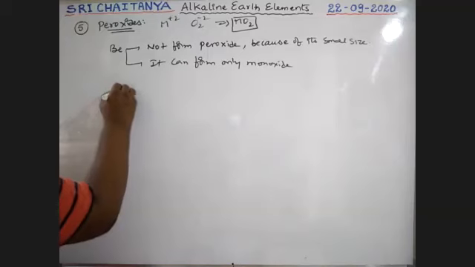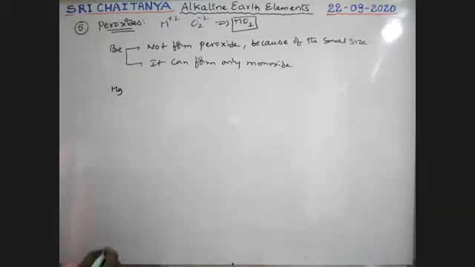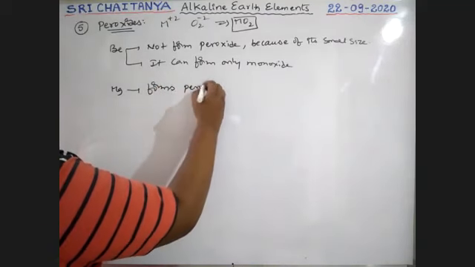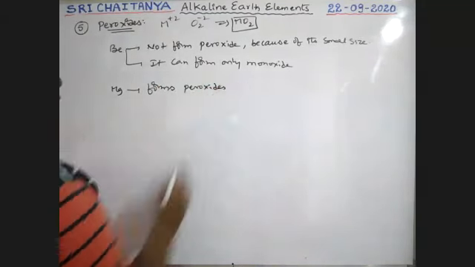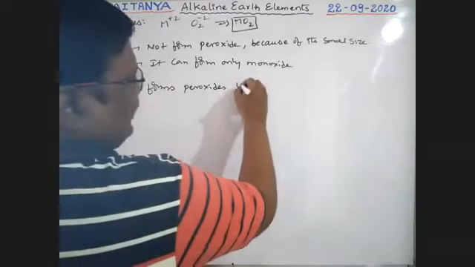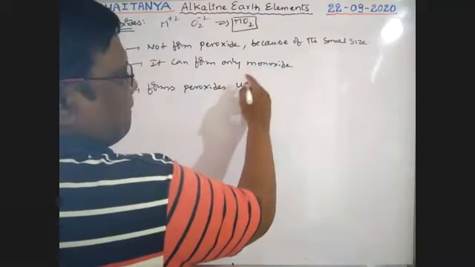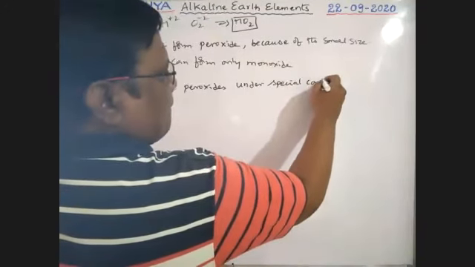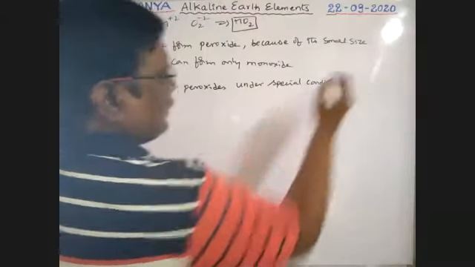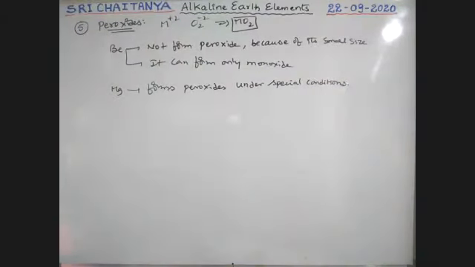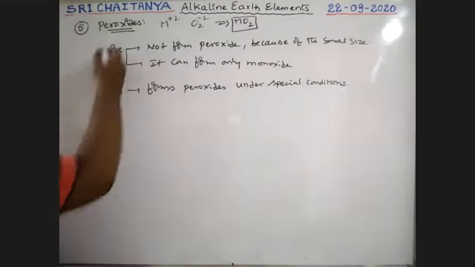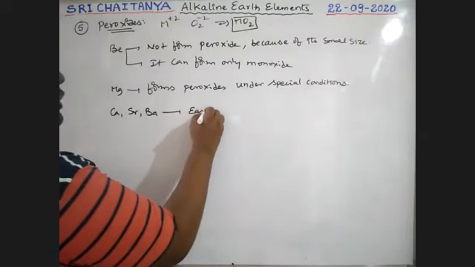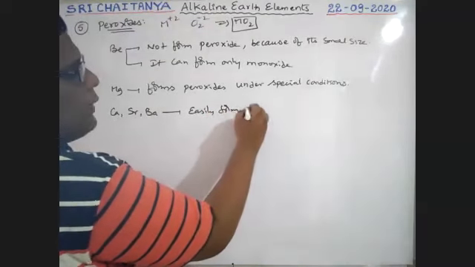Next, magnesium. It forms peroxide under special conditions. Under special conditions, magnesium can form peroxide. Next, calcium, strontium and barium easily form peroxides.